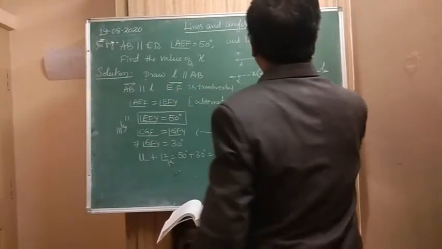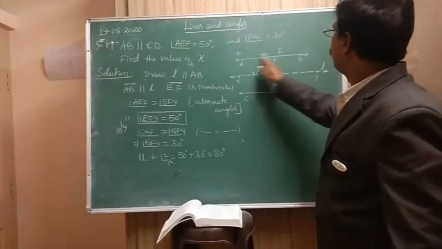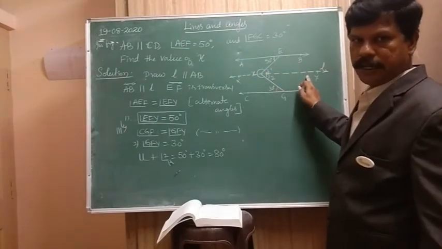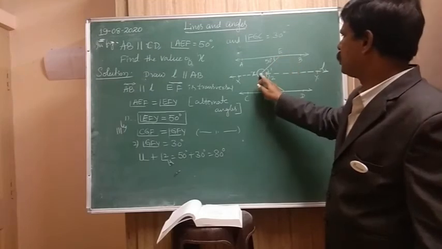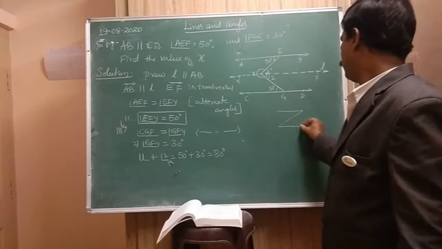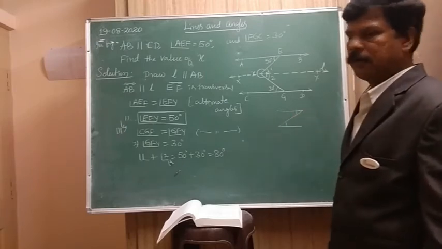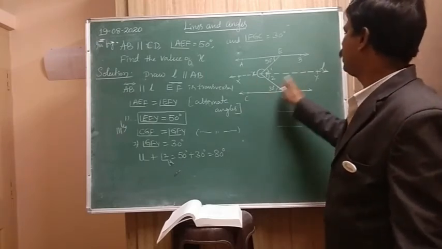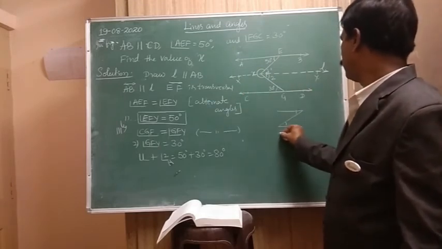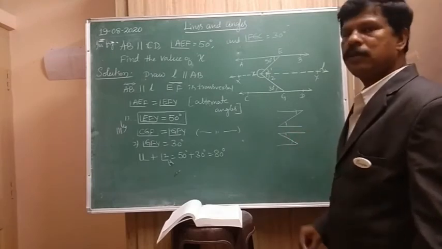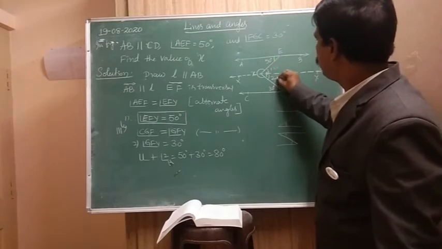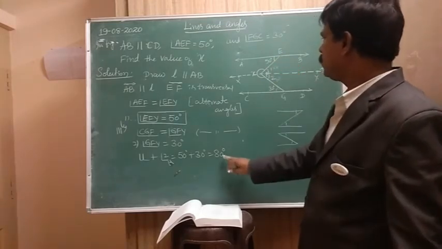Understood? See, this line and this line are parallel lines. So this is the transversal. This is equal to this. So Z shape, alternate angle. Similarly, here is another one like this. This is equal to this. So if this is 50 and this is 30, 50 plus 30 is 80.